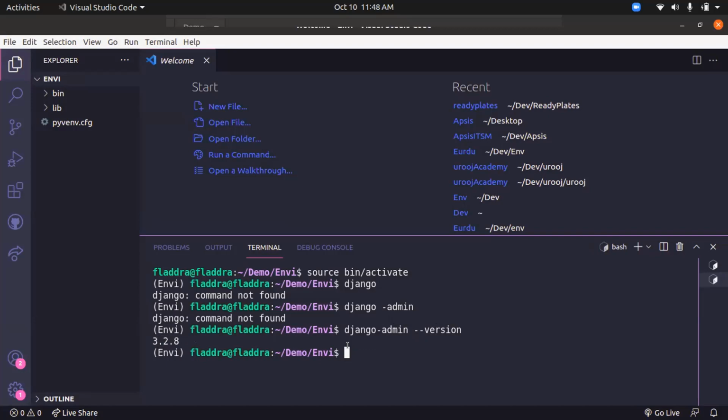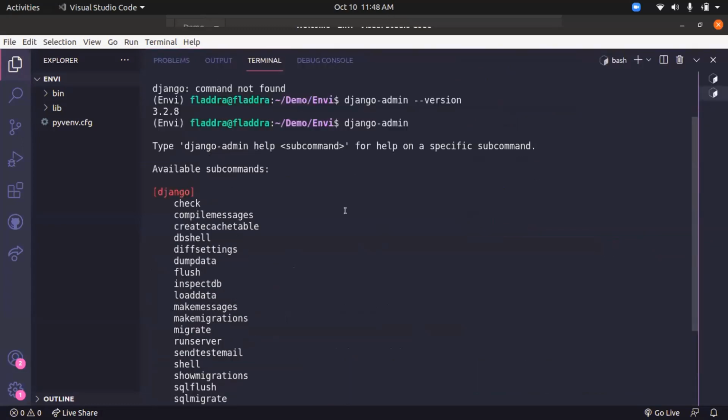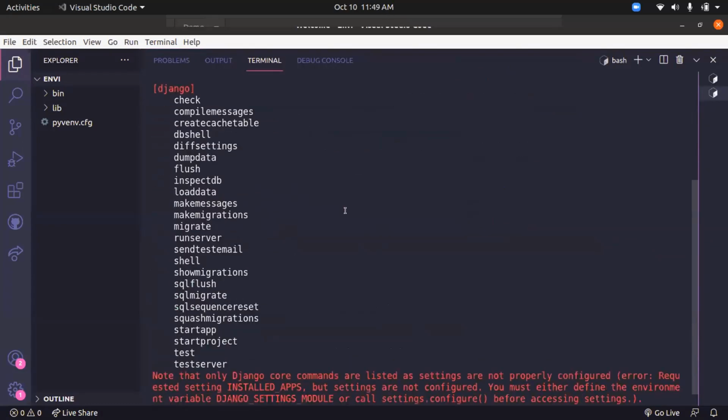Now we need to start a project. The actual thing now, we'll be starting with the actual project. So how to start a Django project? You just need to type django-admin space startproject space, and name the project. Before that, I would like to show you all the commands which are available with django-admin. See, all these are the commands which you can use with the help of django-admin. We are going to use this startproject one.